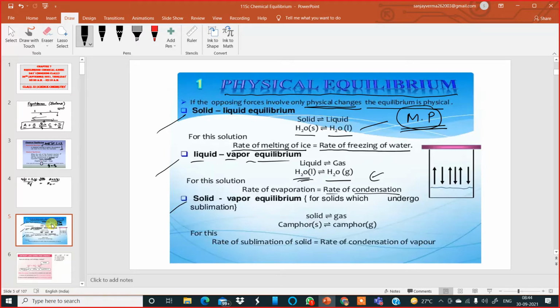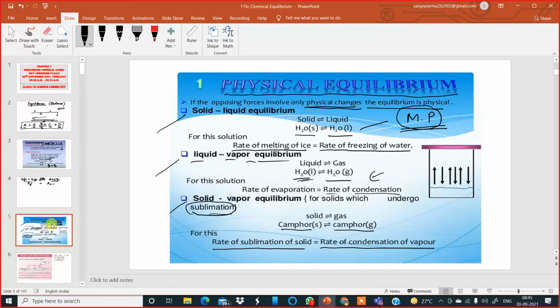The next type is called solid vapor equilibrium, for solids which undergo sublimation. If I take camphor balls or naphthalene balls, here I've given an example of solid camphor balls at a particular temperature. We can talk about its sublimation temperature. It gets converted to camphor gas molecules. Here for this solid vapor equilibrium, the rate of sublimation of solid is equal to the rate of condensation of vapor. So I hope you remember the meaning of sublimation.